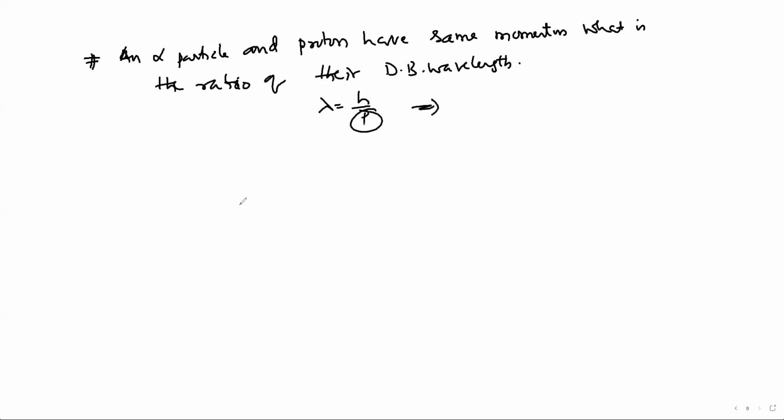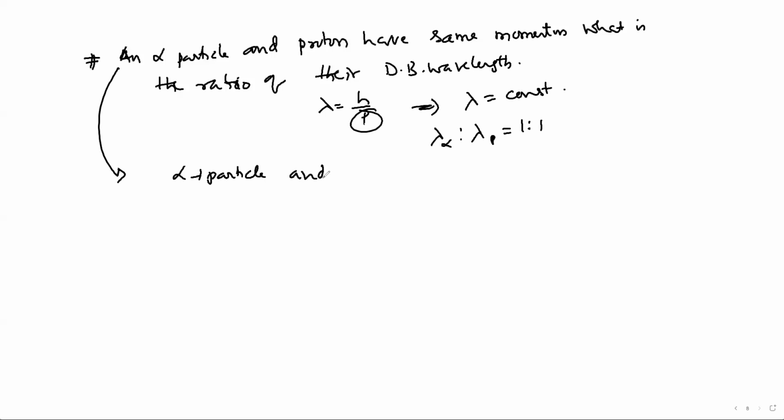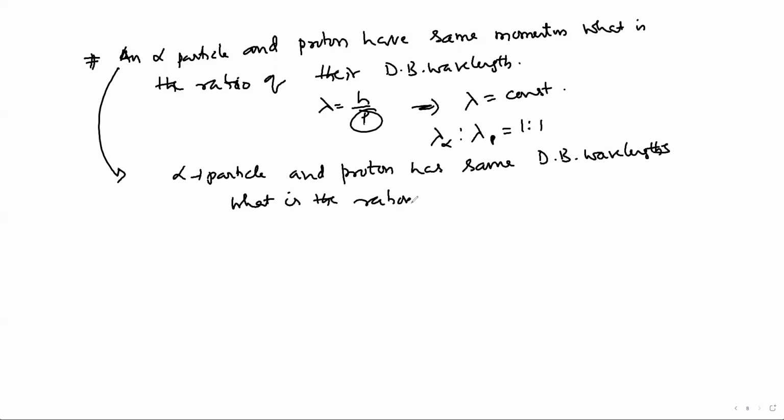P is the same. So lambda equal to h by p is constant, which means lambda is also constant. Yes, the ratio of the de Broglie wavelengths of alpha particle and proton is 1:1. Suppose in the same problem, an alpha particle and a proton have the same de Broglie wavelengths. This is also asked. Now, what is the ratio of their kinetic energies?